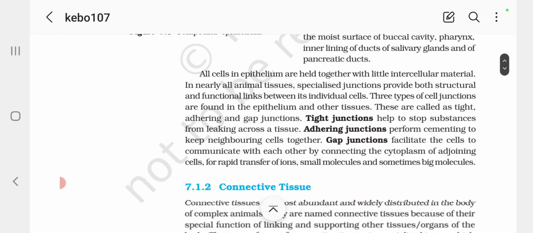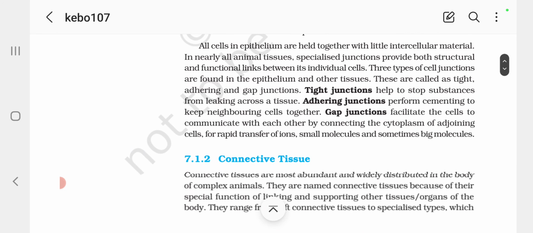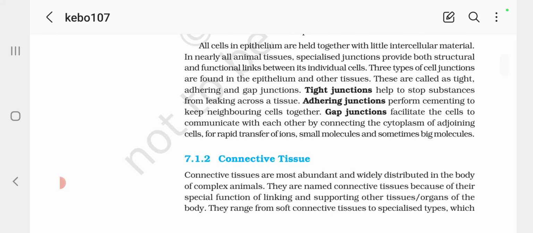All cells in epithelium are held together with little intercellular material. In nearly all animal tissues, specialized junctions provide both structural and functional links between individual cells. Three types of cell junctions are found in epithelium and other tissues. These are called tight, adhering, and gap junctions.